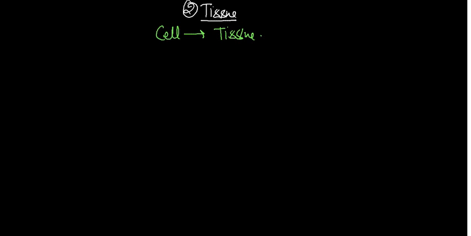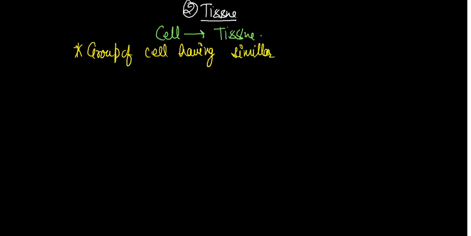A group of cells having similar function is called tissue.